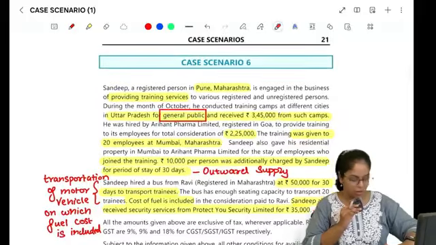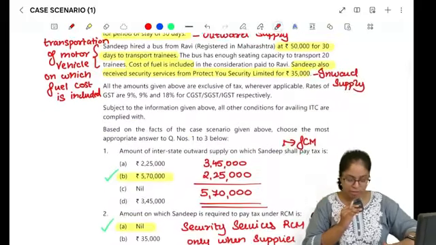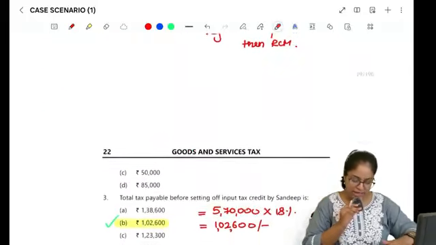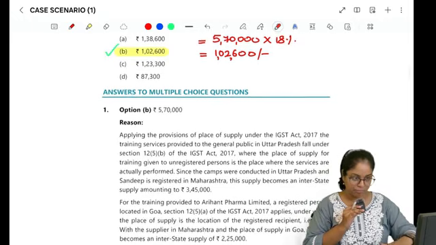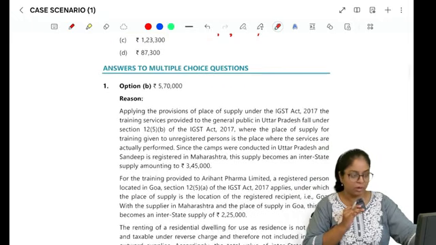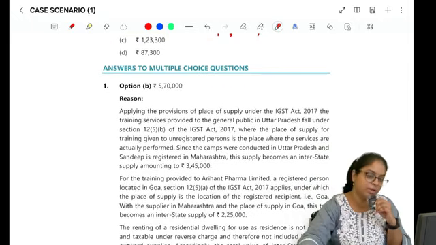So I'll quickly scroll through the entire question so that you can quickly make a note of it, and then we move on to the next MCQ. That's all about the MCQ 6. Let's move on to the case study 7.